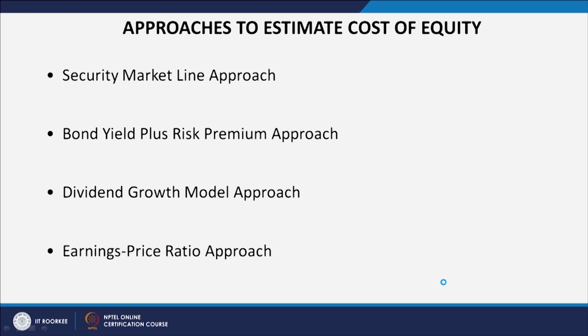The first approach is the security market line approach, second is the bond yield plus risk premium approach, third is the dividend growth model approach, and fourth is the earning price ratio approach. These four methods are what we normally use for calculating the cost of equity, and the first is the most important, which you also call the CAPM approach, the capital asset pricing model approach. Security market line basically we draw with the help of the CAPM.